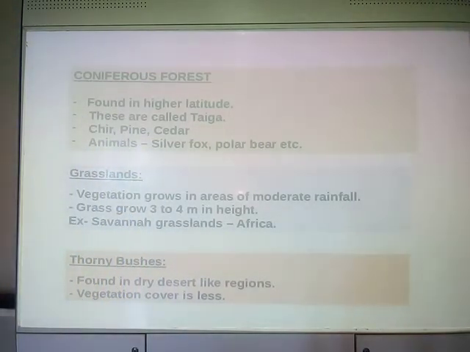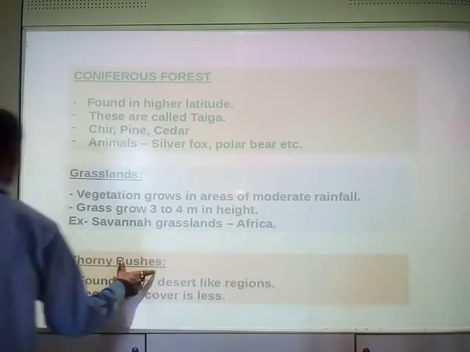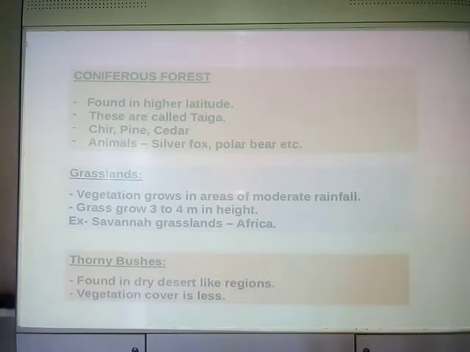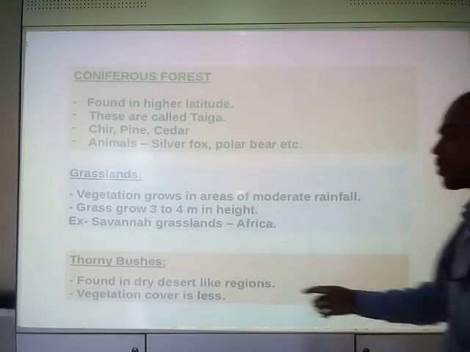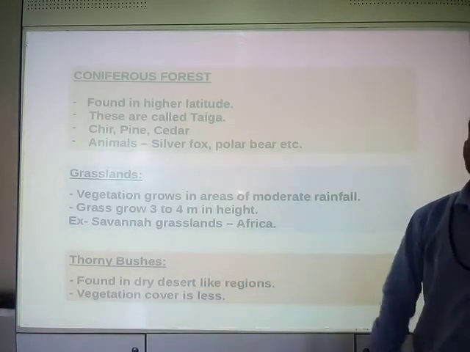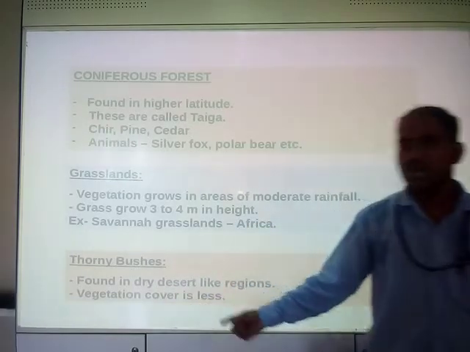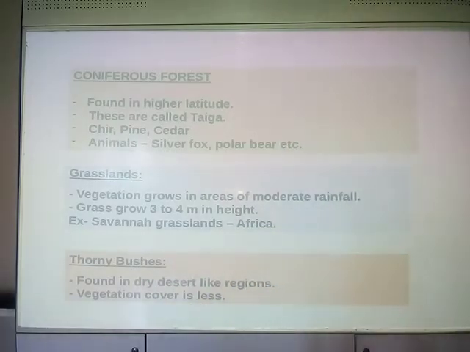Yes. Now, thorny bushes. Third category is your bush. Thorny bushes are found in dry desert like regions. Obviously, bushes grow in such areas where there is a scarcity of water. Vegetation cover is less because sand is everywhere, so the plantations are not much in quantity.